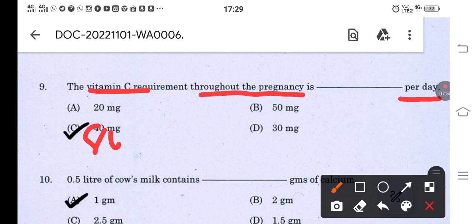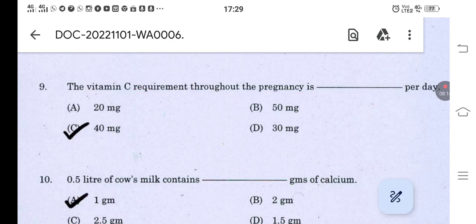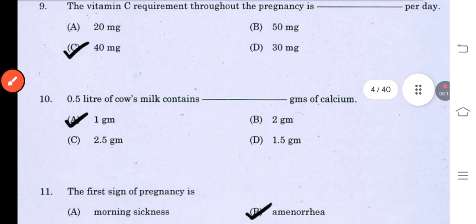In that also there is a division, like 14 to 18 years, 80 milligram. If it is 19 years and older, it is 85 milligram. And another piece of information I should tell is that vitamin C enhances the antioxidant protection also during pregnancy. Okay, next, going on with the next question.